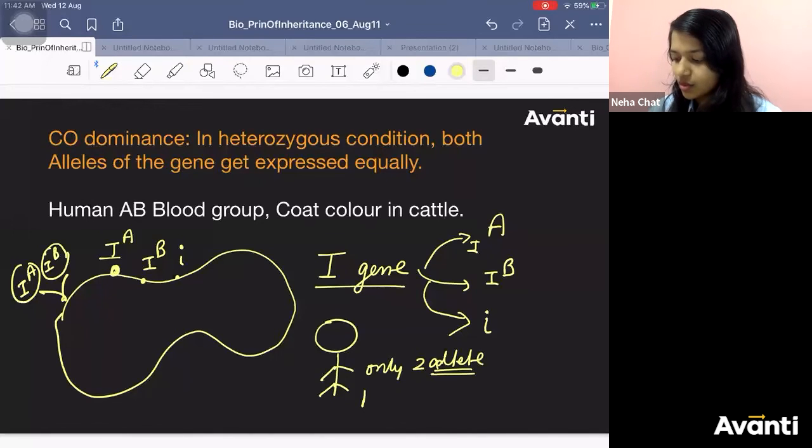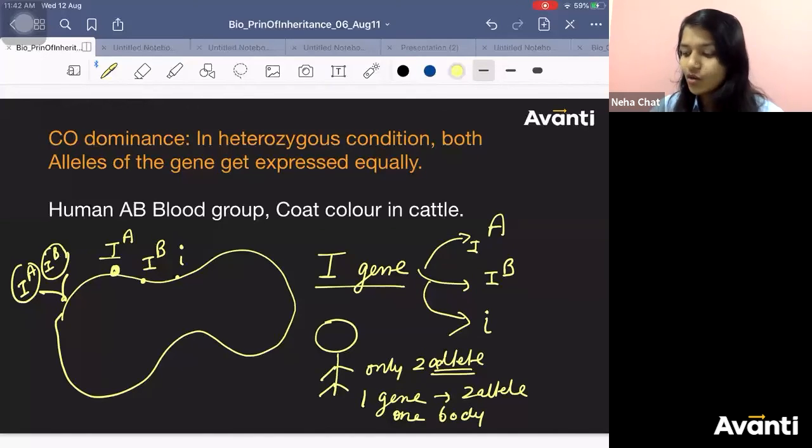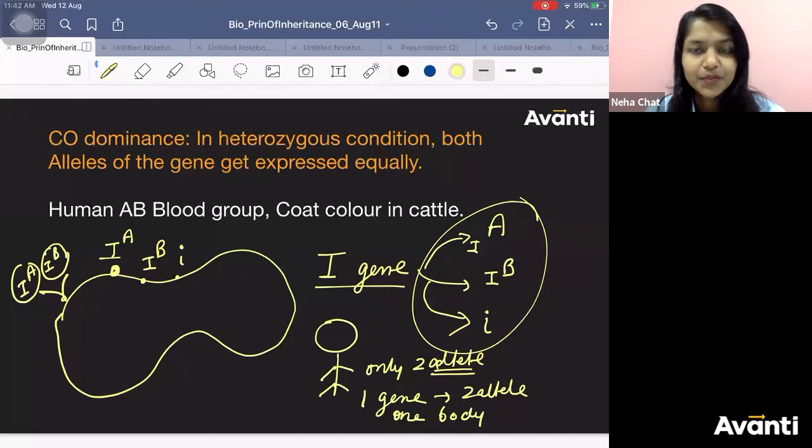Only two alleles. One gene, two alleles, for one body. So how will I come across all three alleles?